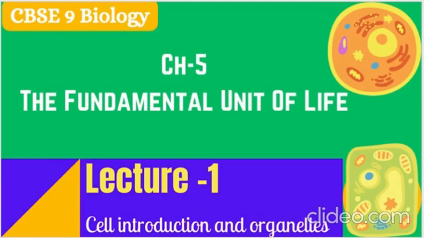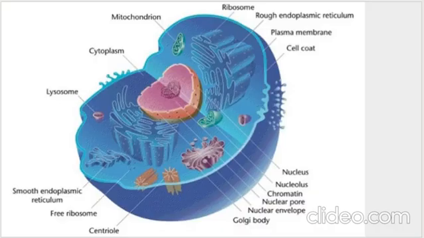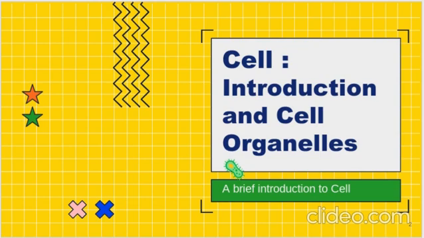Now you might have even studied in grade 8 about the fundamental unit of life, that is the cell, but there you studied only the upper things. Now we're going to go into a bit more detail. So here is how a cell looks like. It has various organelles like mitochondrion, lysosome, centriole, Golgi apparatus, cell coat, etc. So in today's session, we are going to do an introduction to the cell and its cell organelles.